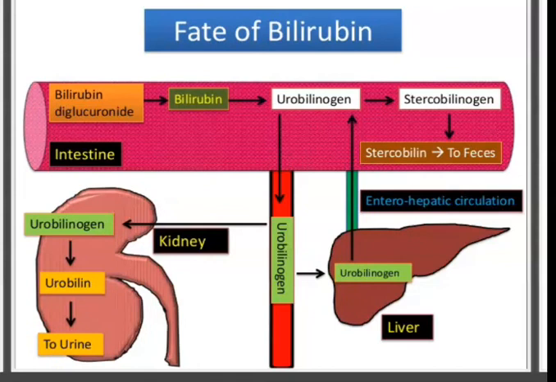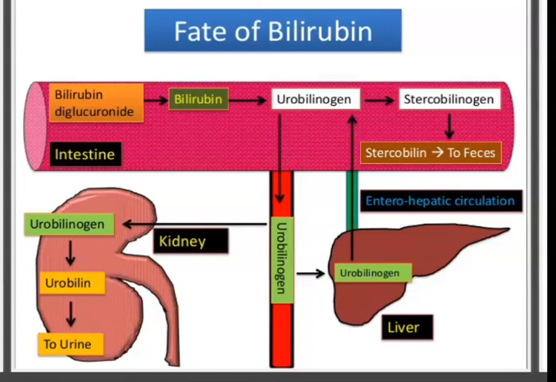Let's see the fate of bilirubin. It occurs in the kidney as well as the intestine, where bilirubin diglucuronide, when it enters the intestine in the form of bile, is converted into urobilinogen with the help of microbial enzymes. It enters two routes: one for removal in feces, and the second in urine.